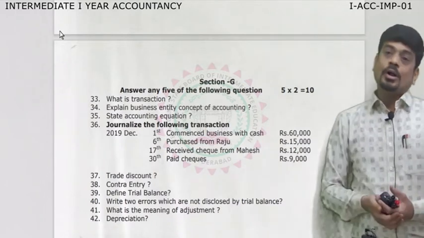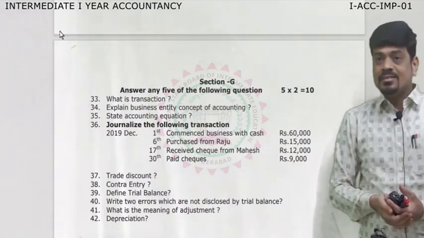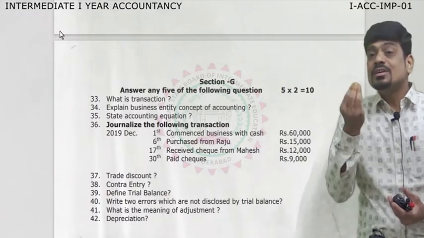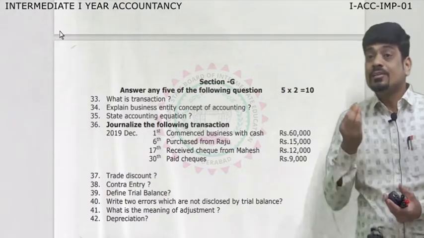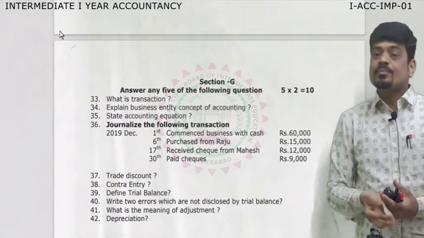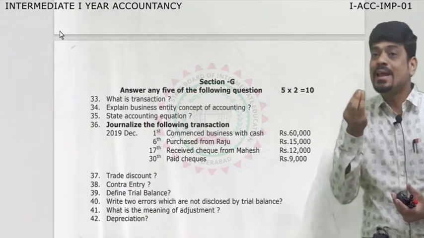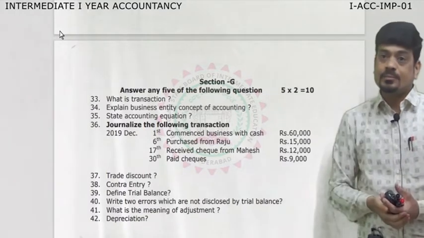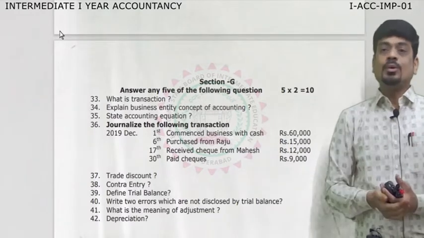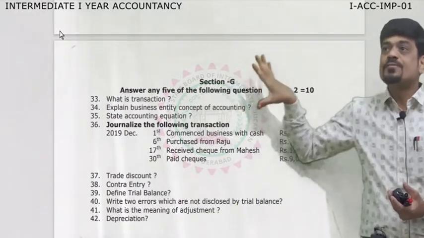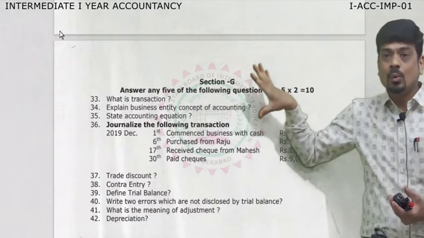The next important question is explain the term debtors. Like that, they may ask you explain the term creditors. These are the frequent questions which we expect from chapter number 1.